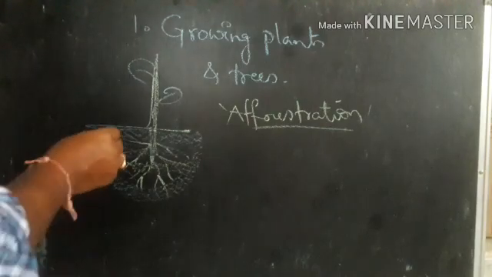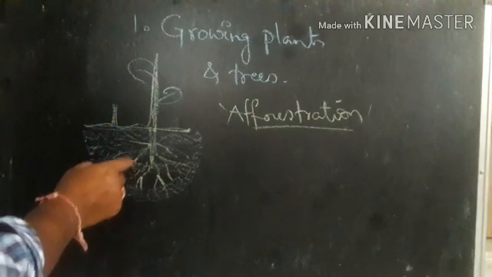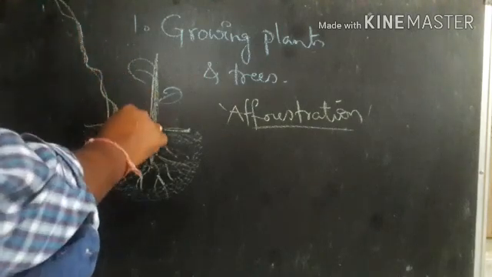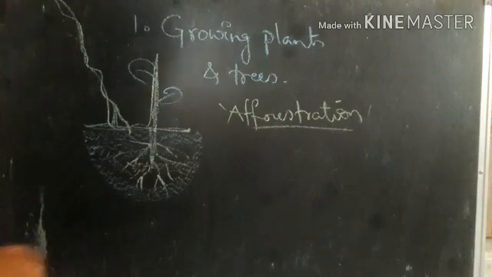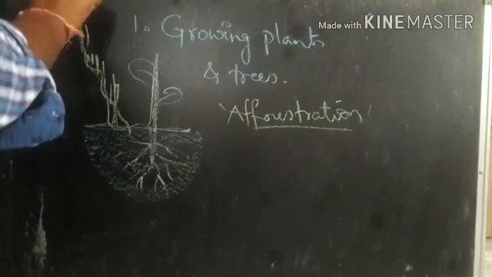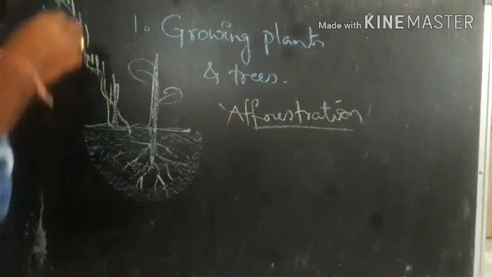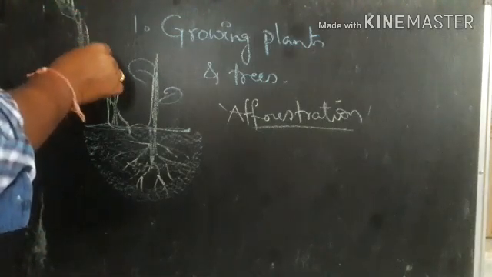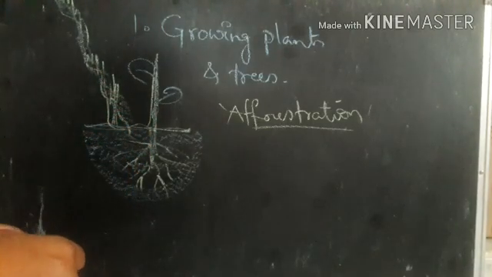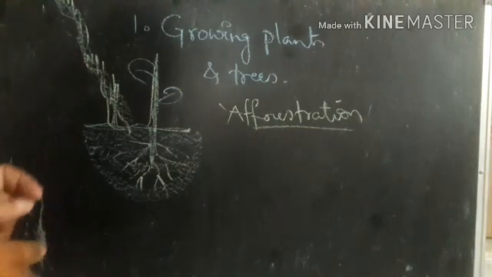Actually, if you do afforestation in the plains, it protects the soil, but if you plant the trees in the slope region, in the mountain region, then definitely it reduces soil erosion. It never allows the soil to get down. Why? Because the trees reduce the speed of the water as well as the flow of soil, so the soil remains as it is. So slope farming is also a very important task to prevent soil erosion.